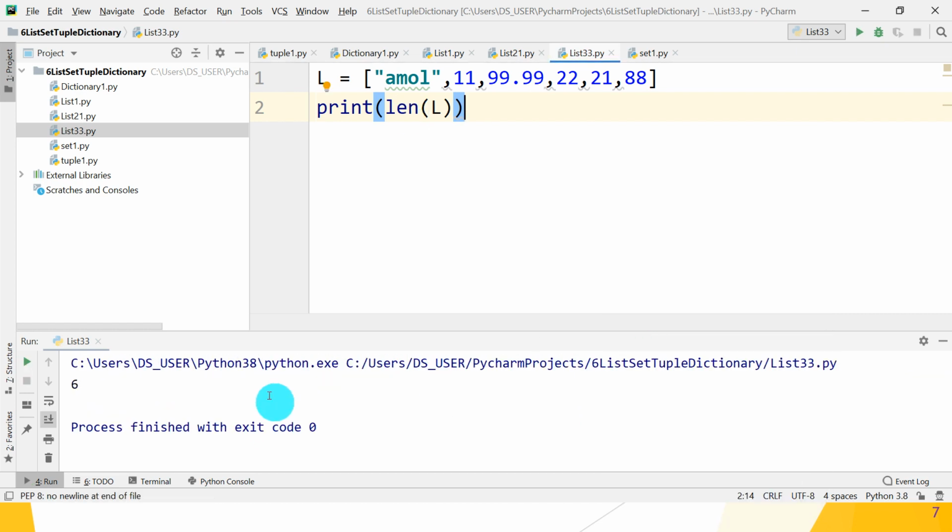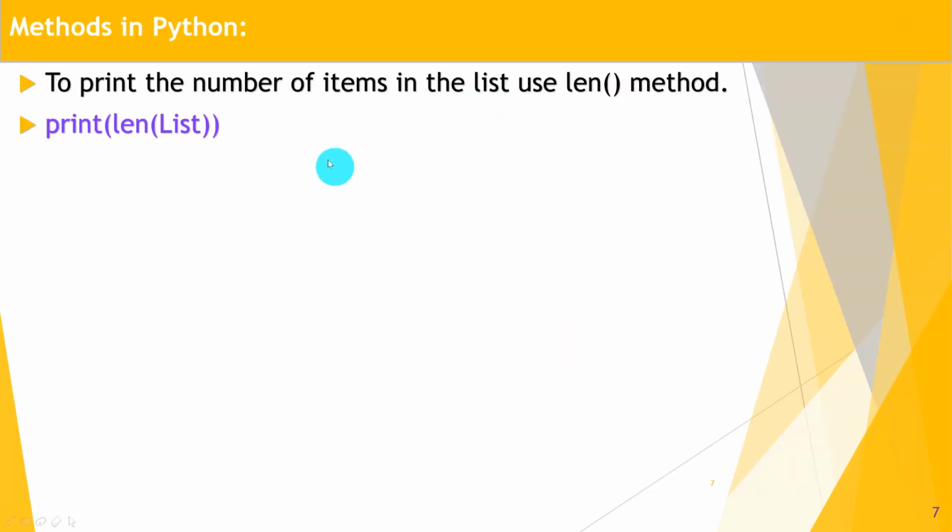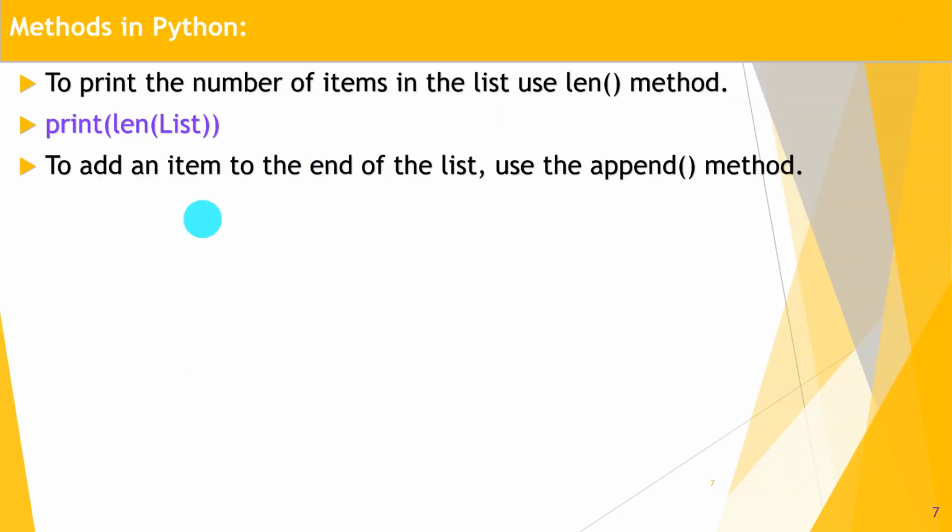So how many items are present? Total 6: 1, 2, 3, 4, 5 and 6. Great, so this is a simple one. Next method, to add an item to the end of the list, use the append method. So list.append("Onkar"). You can append anything at the end of the list using the append method.